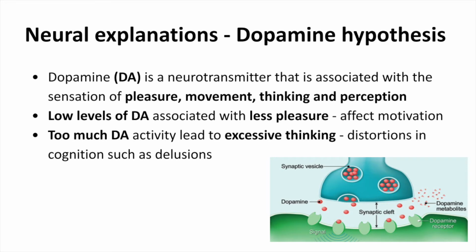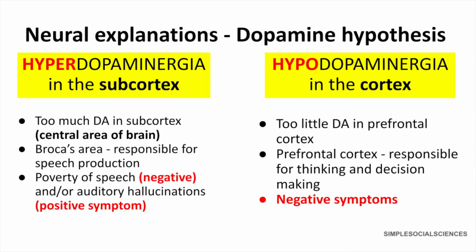So there are 2 different versions. The first is hyperdopaminergia in the subcortex. This means there is too much dopamine in the subcortex, which is the central area of the brain. This is important because Broca's area is within this part of the brain, and this is responsible for speech production. The poverty of speech, which is a negative symptom, and auditory hallucinations, which is a positive symptom, can be linked to the overactivity of dopamine within these areas.